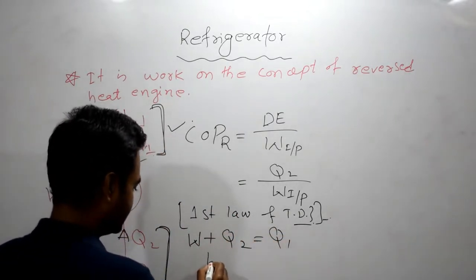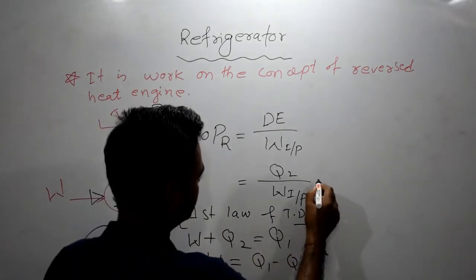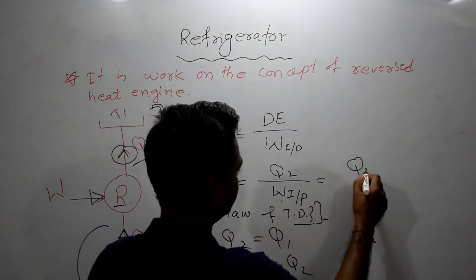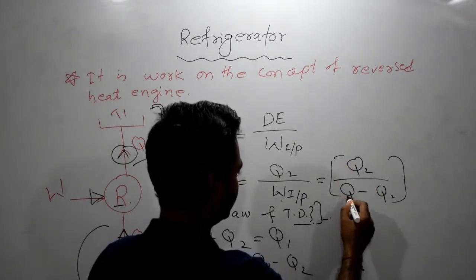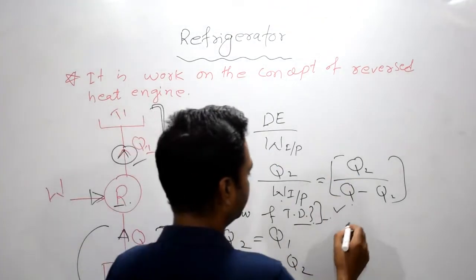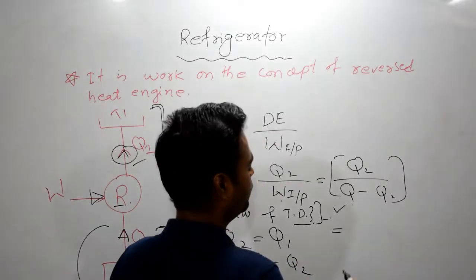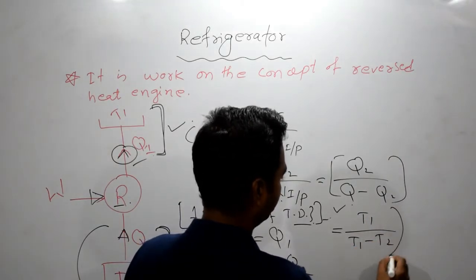Let's simplify this: W is equal to Q1 minus Q2. So in place of W, we can write COP is equal to Q2 by Q1 minus Q2. This is the formula for finding COP in terms of heat. But if we want to find it in terms of temperature, then the formula will be like this.